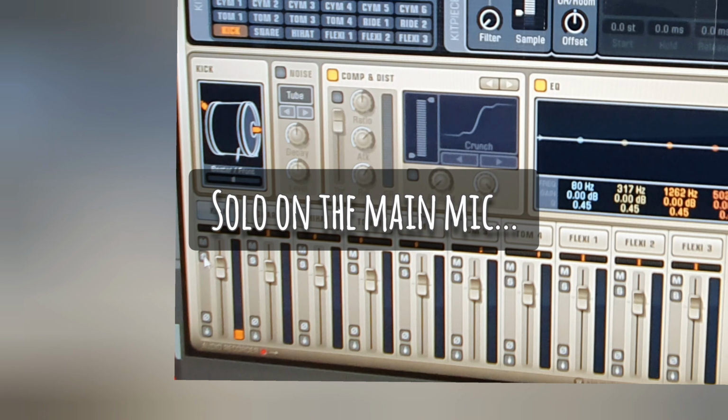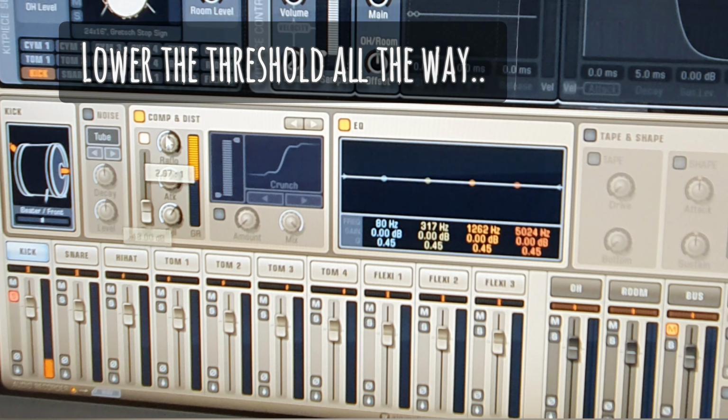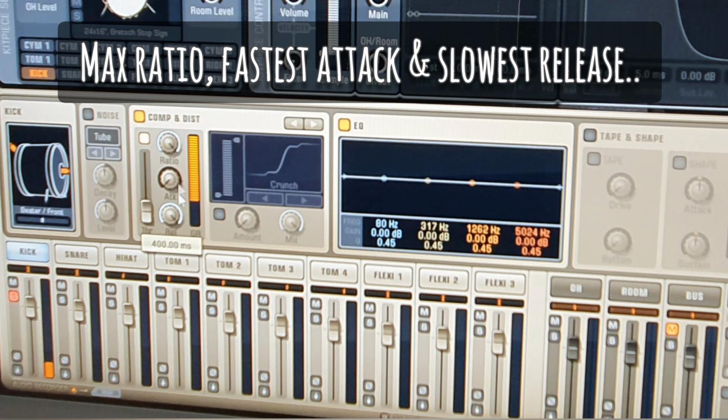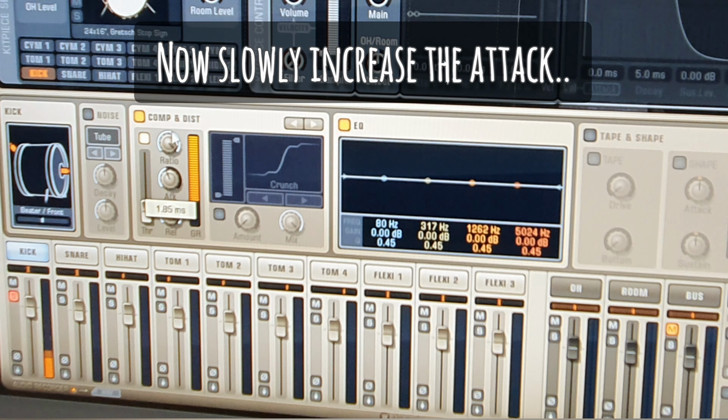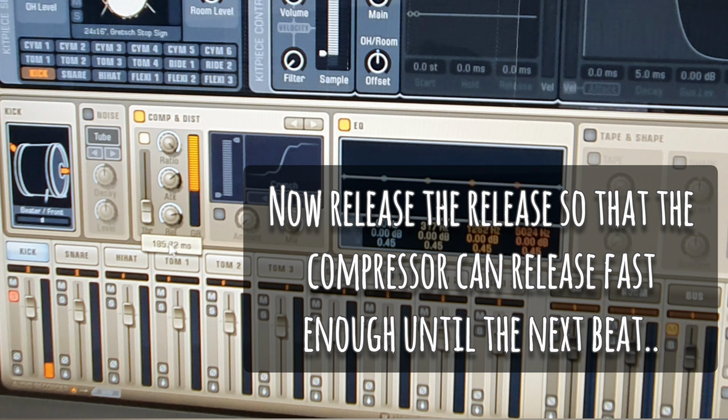Solo on the main mic. Turn on the compressor. Lower the threshold all the way. Max ratio, fastest attack and slowest release. Now slowly increase the attack to find the attack you want. Now release the release so that the compressor can release fast enough until the next beat.